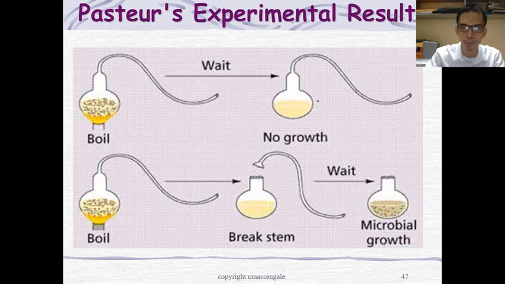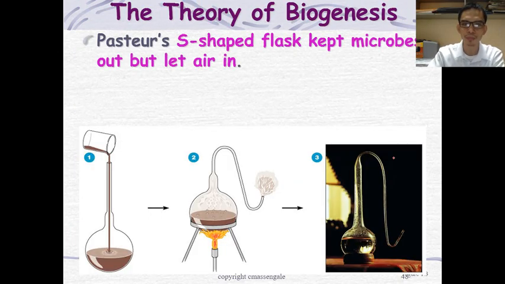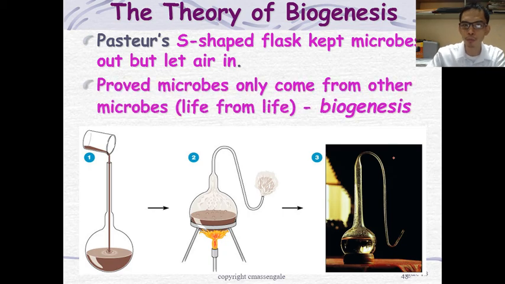Now he repeated the experiment, but this time he broke the stem of the flask and allowed it to be widely opened to air. He waited for several hours, and then there was microbial growth after that waiting period. So what does it mean? It proves that microbes come from other microbes, that life comes from life.